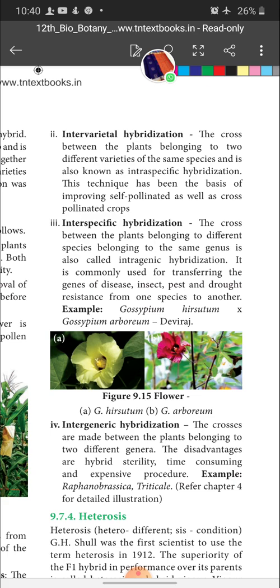So, intravarietal hybridization takes place only in self-pollinated flowers, but intervarietal hybridization can be done in both self-pollinated as well as cross-pollinated crops. So hybridization between different varieties of the same species is called intervarietal hybridization.